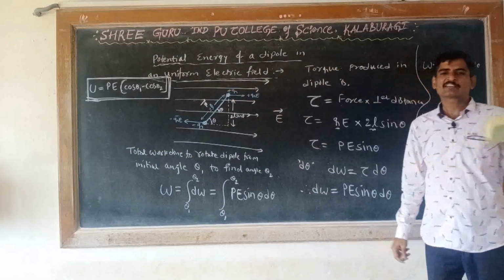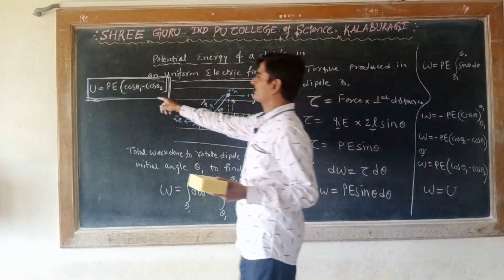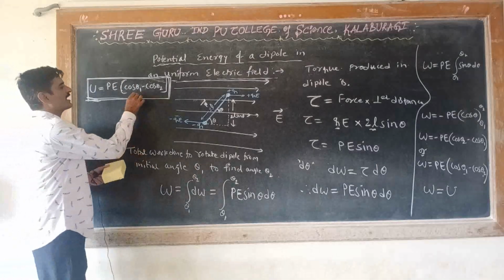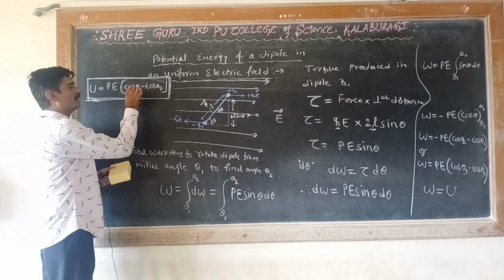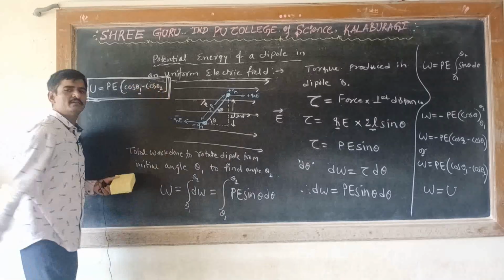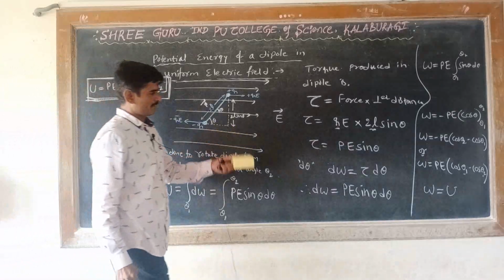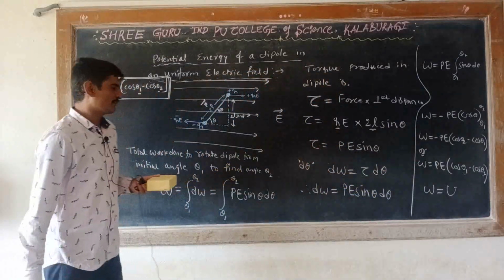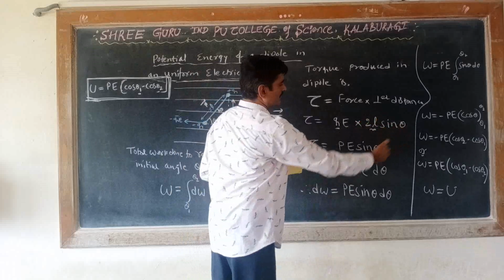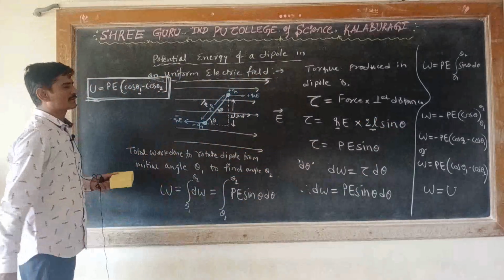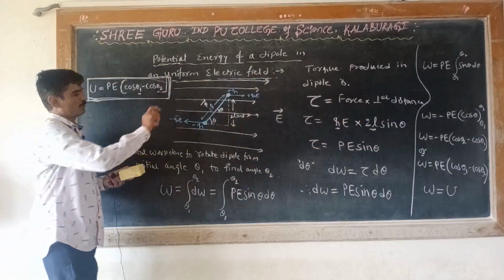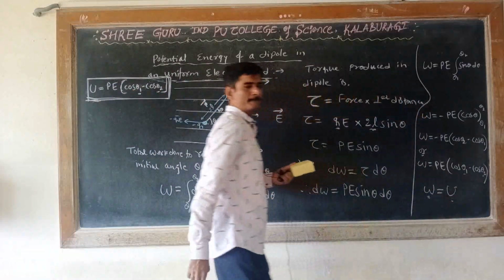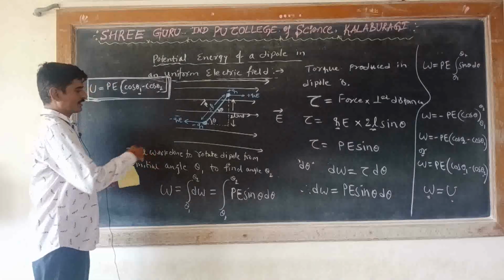Here the dipole is rotated from an angle theta 1 to final angle theta 2. Understood? Simple concept. We just have to find the torque and the work done against the torque, then you integrate that, you will get the work done to rotate the dipole, and that work done is stored as the potential energy. Understood?